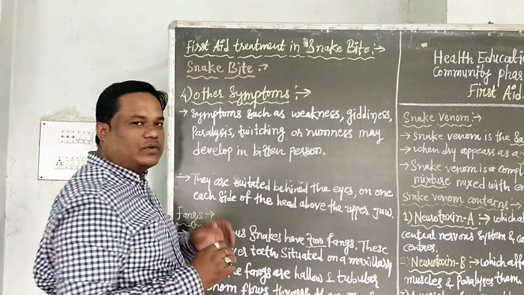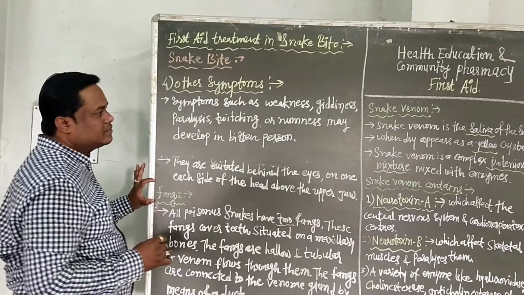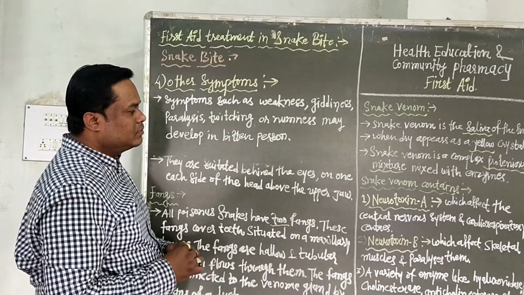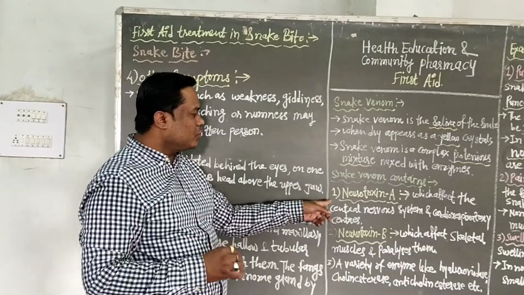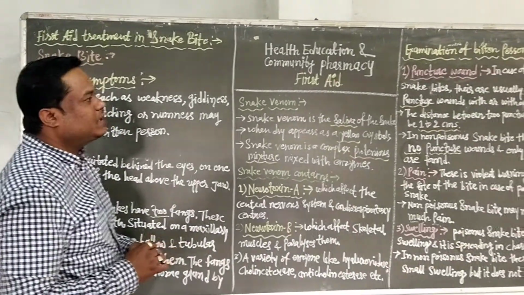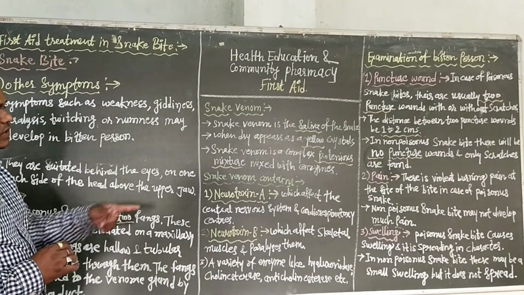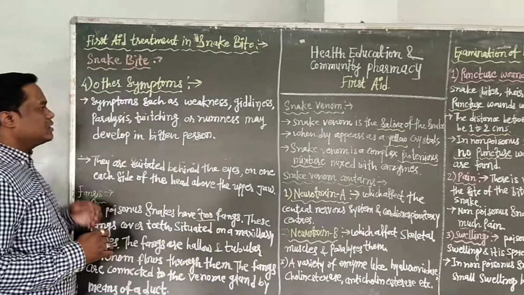In this lecture we have seen about snake bite, what fangs are, and what snake venom is. Snake venom contains neurotoxin A, neurotoxin B and other enzymes. Then the examination of the bitten person: first is the puncture wound, second is pain, third is swelling and fourth is the other symptoms.